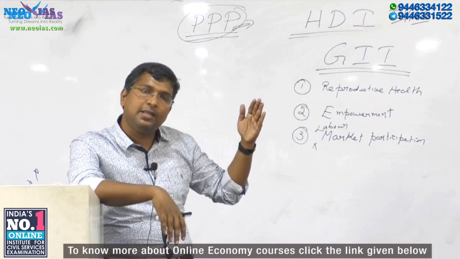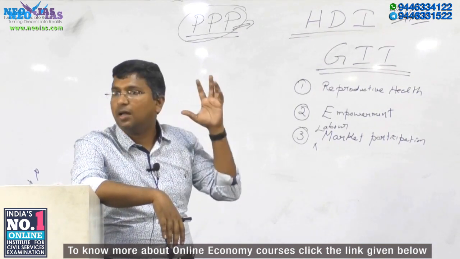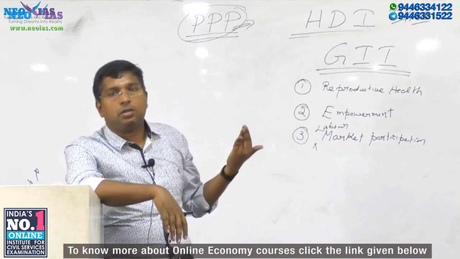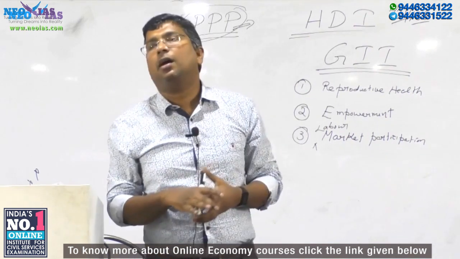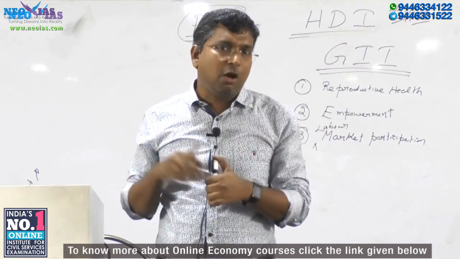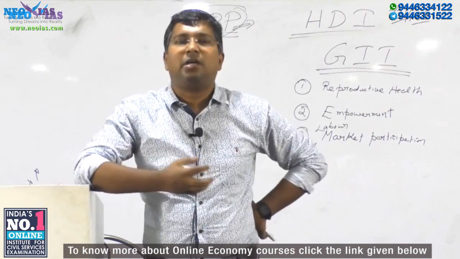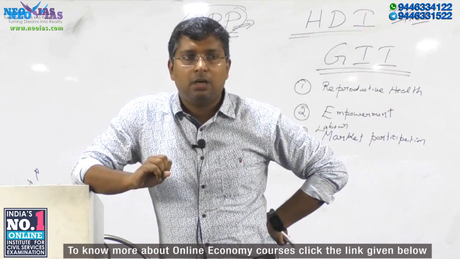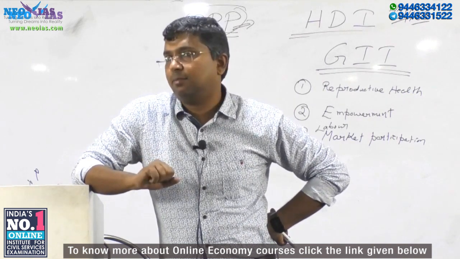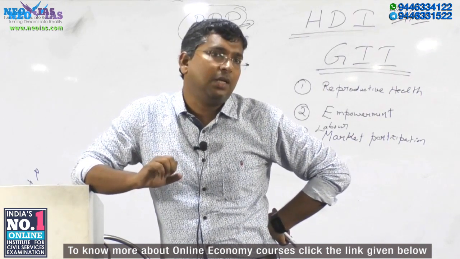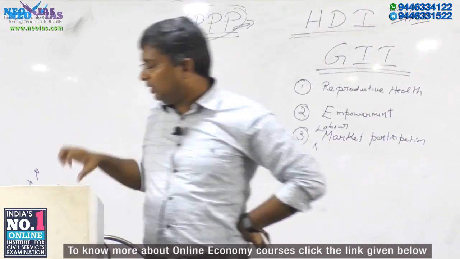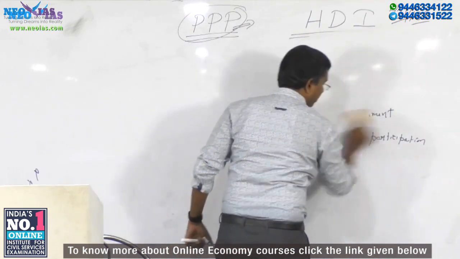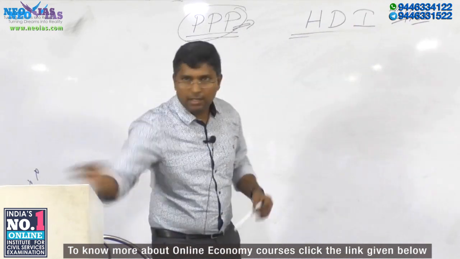Okay, for the human development index and the gender development index, the indicators are the same. Then later on, UNDP along with other organizations came up with a different index, what is called the multi-dimensional poverty index. Now, the relation between the multi-dimensional poverty index and HDI is that it is related with HDI.